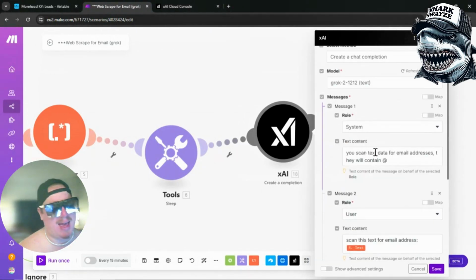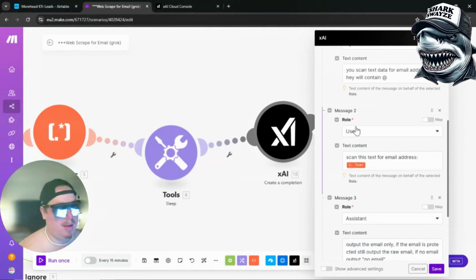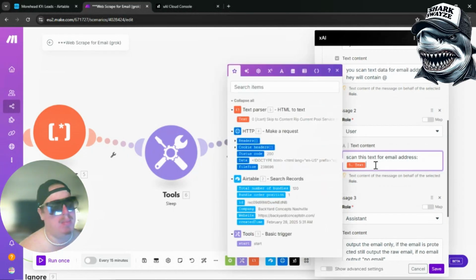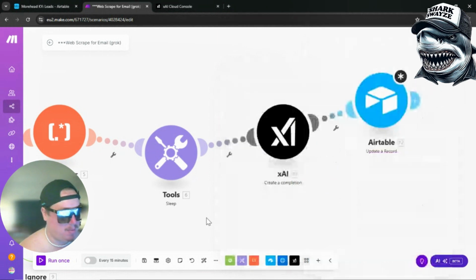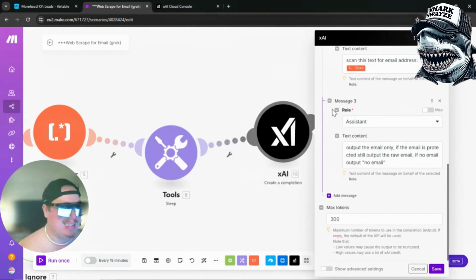Give a system message: we'll scan the text data for email addresses. They will contain an @ sign, right? Pretty simple. And then we're going to give a message to a role user, and we're going to scan this text for email address, which is basically just the text from our parser. And then for our assistant, we're going to give it a role to output the email only.